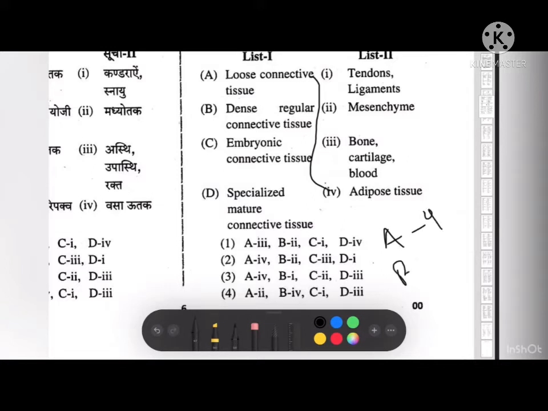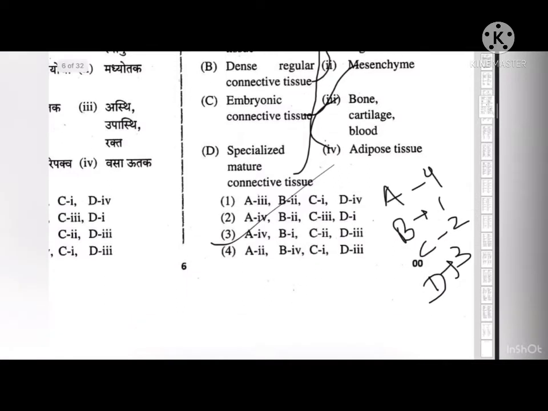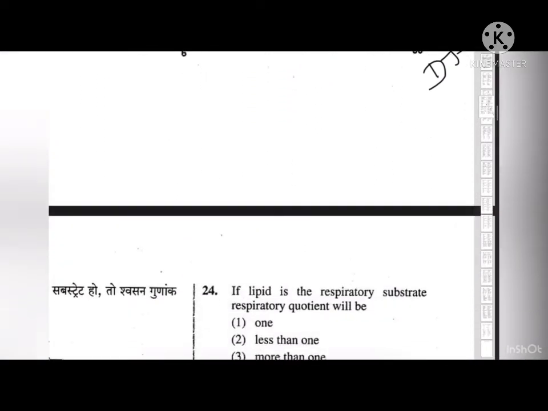Next, B, that is dense regular tissue, that are tendons and ligaments. Next, embryonic connective tissue. So embryonic connective tissue is mesenchyme. So B 1 and C 2 and D, that is the left one, that is 3. D, blood, sorry. So the correct answer to this is third, that is A4, B1, C2 and D3.